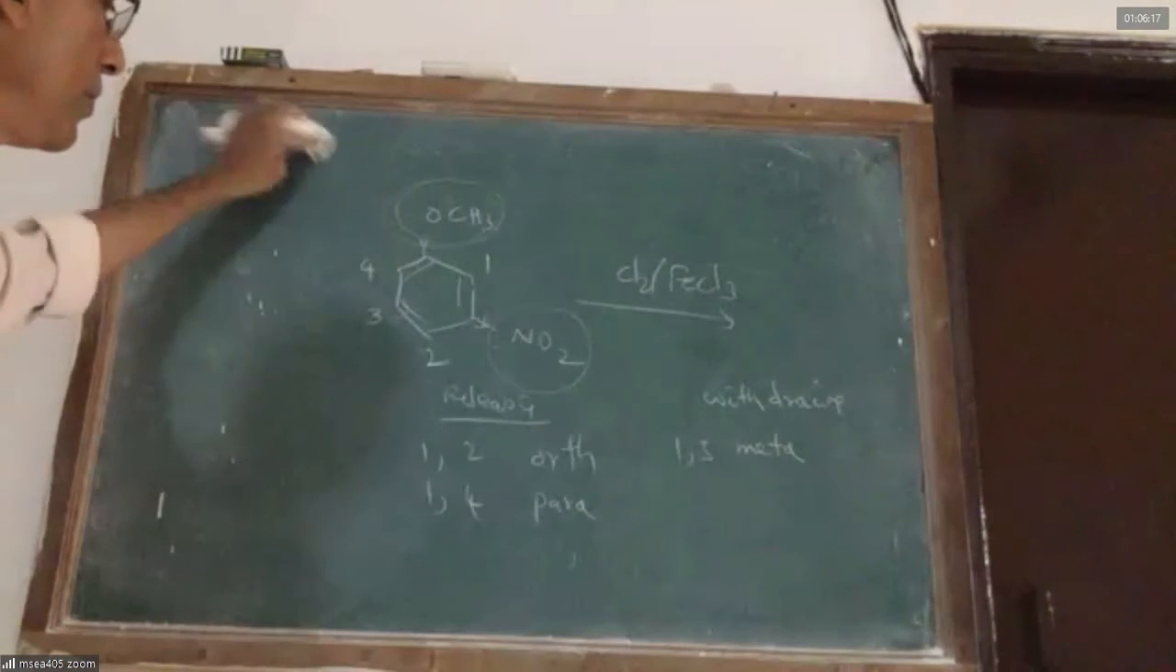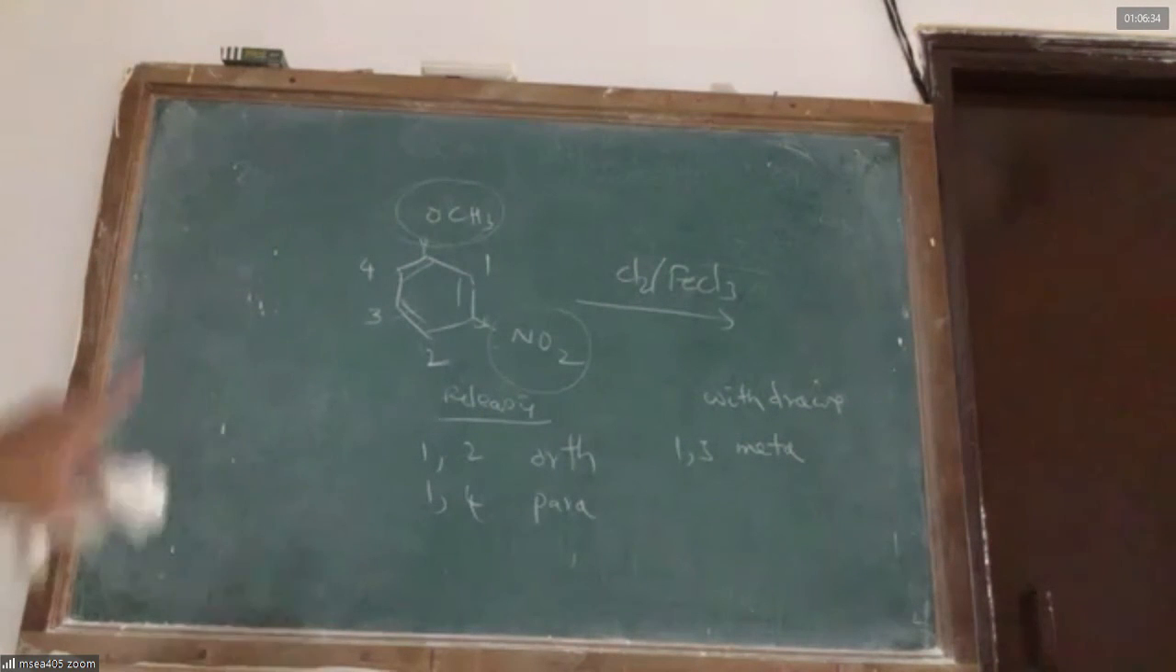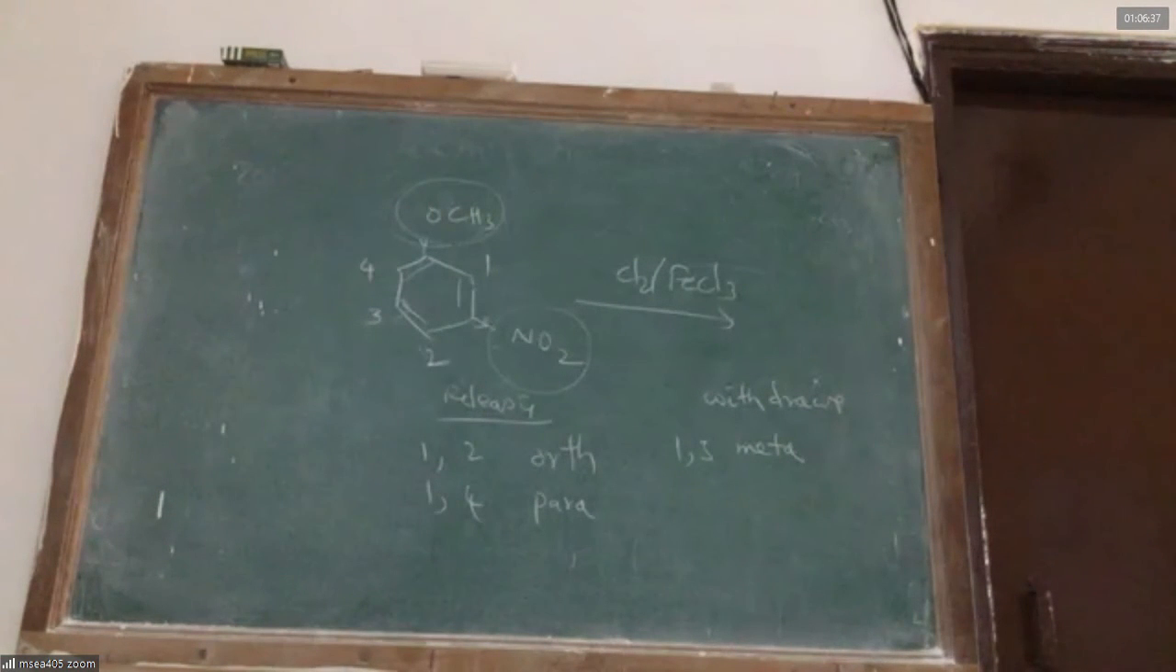Yes, sir. Understood. The problem is electron releasing groups will direct the incoming electrophile to 1, 2 or 1, 4 positions with respect to each other. Methoxy will direct the chlorine to come to 1st position or to 2nd position because 1 is ortho. In this diagram, 2 is para. Both 1 and 4 are ortho. The NO2 is a withdrawing group. It directs the incoming electrophile to go to meta position, 3rd. Now, really, if I have both groups and try to chlorinate, where will the Cl go?